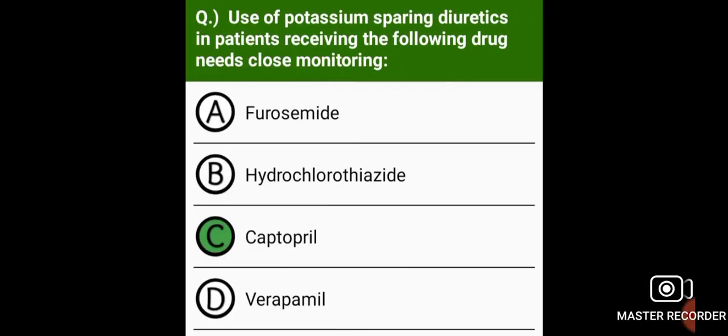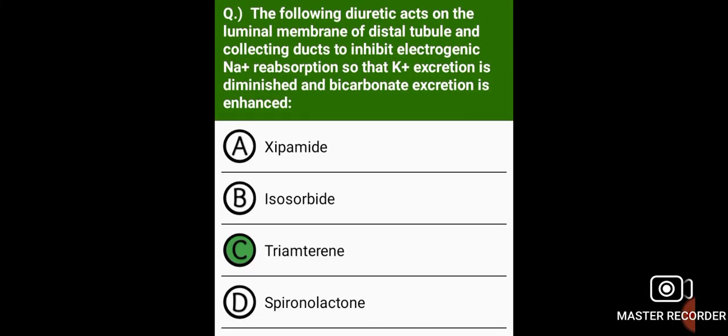Use of potassium-sparing diuretics in patients receiving the following drug needs close monitoring. Captopril. The following diuretic acts on the luminal membrane of the distal tubule and collecting ducts to inhibit electrogenic sodium reabsorption so that potassium excretion is diminished and bicarbonate excretion is enhanced, that is triamterene.